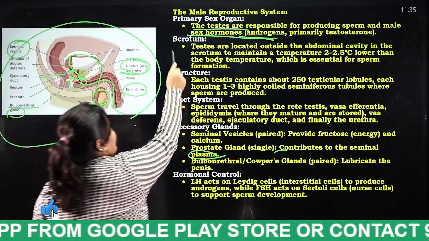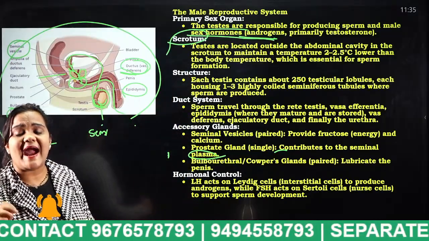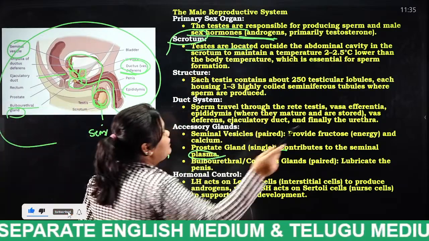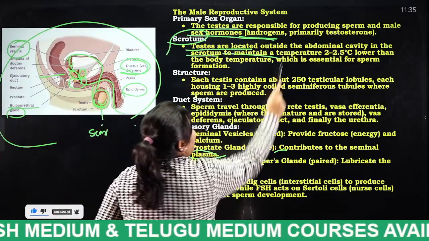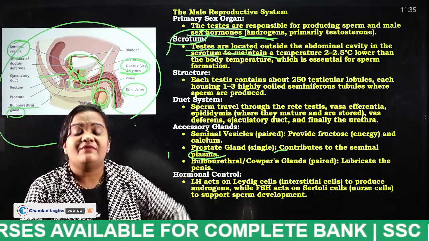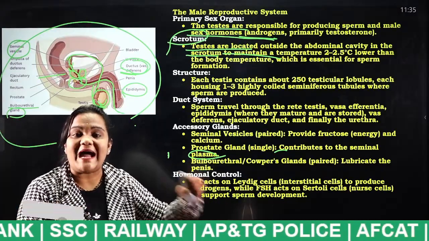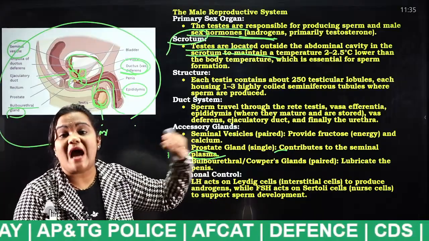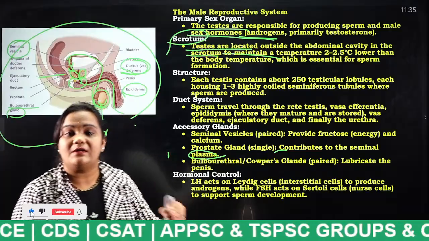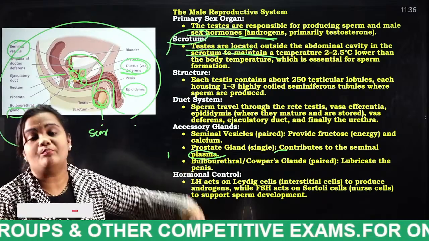And the next one is the scrotum. The scrotum is a protective layer of the testis, which acts like a sac outside your body. The testes are located outside the abdominal cavity in the scrotum to maintain a temperature 2 to 2.5 degrees lower than the body temperature. Why? Because for sperm formation there must not be any heat generation. For that purpose the scrotum is placed outside the body, in order to reduce the temperature. For sperm formation, the temperature should be 2 to 2.5 degrees lower than our body temperature.